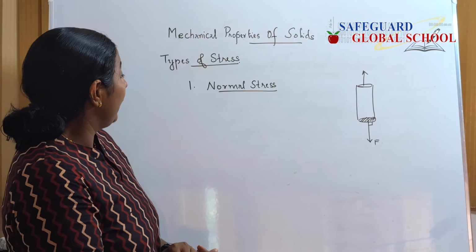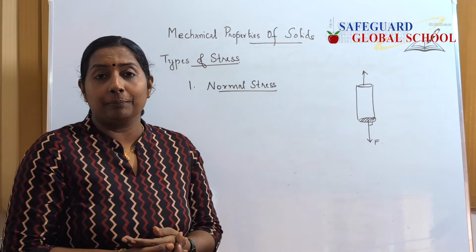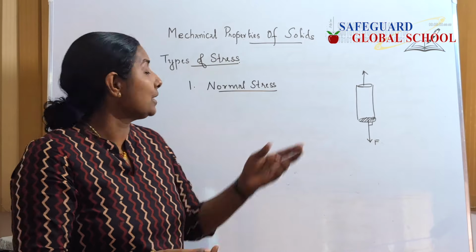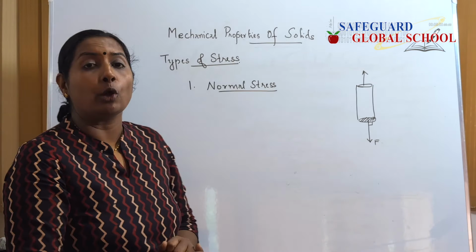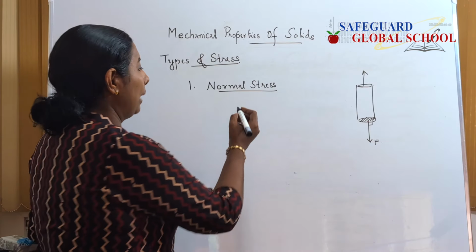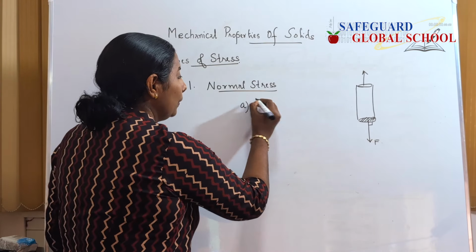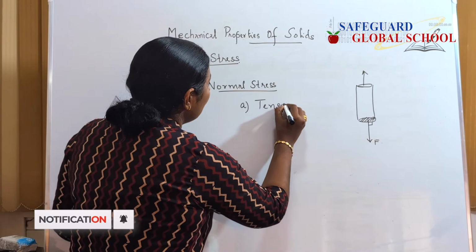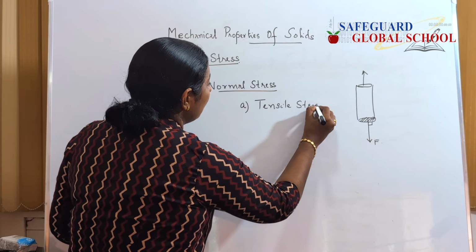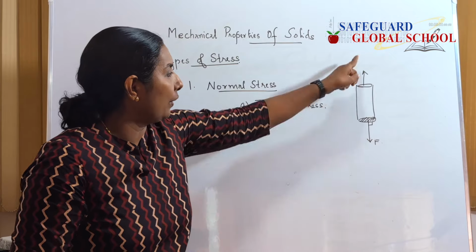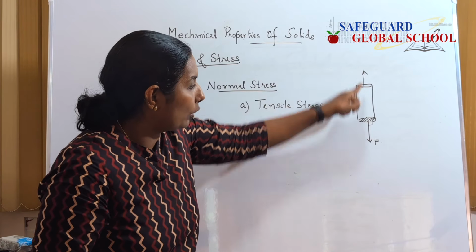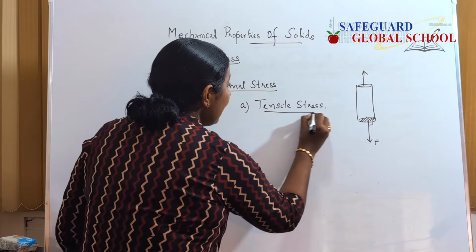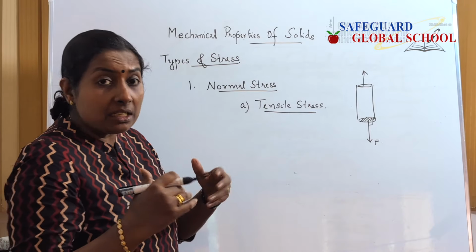So, when a normal force is acting per unit area of cross section of the wire, such a stress is what is meant by a normal stress. This normal stress can be categorized into two. One is tensile stress, that I have already drawn here, because when we are applying a force in both directions, there is an increase in length of this elastic body. So tensile stress usually produces an increase in length.